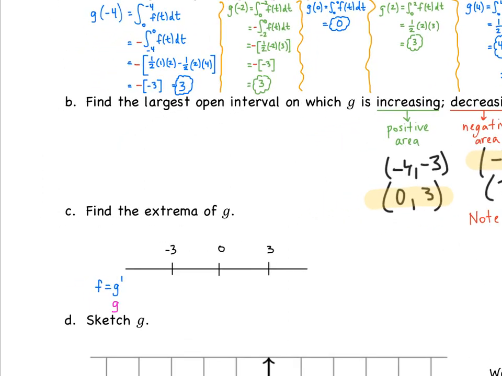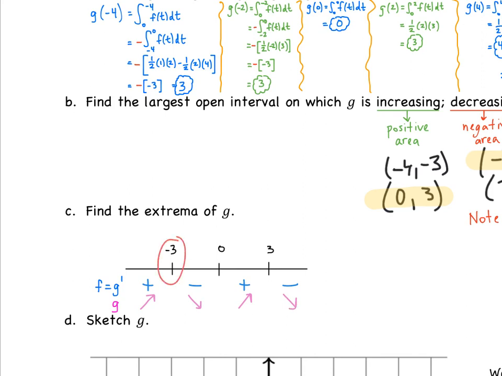And now we're just going to use the graph to go ahead and talk about the sign of G prime. So if we take a look to the left of -3, G prime is positive. Between -3 and 0, looking again at the graph, G prime is negative. 0 to 3, we're back to positive. And 3 on, we're back to negative. So what does that mean about G? What's happening to G? Well, we're increasing, then decreasing, increasing, and decreasing again.